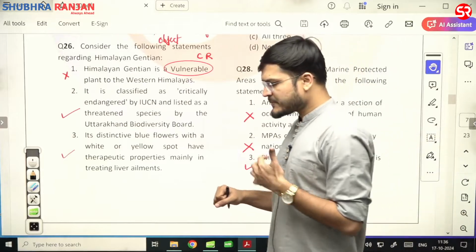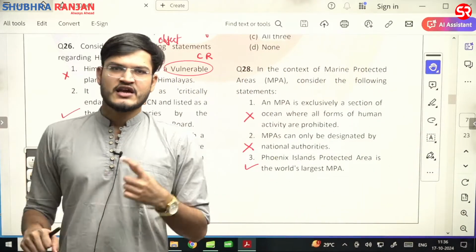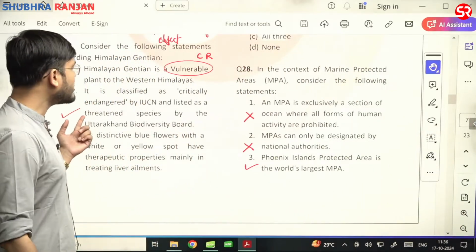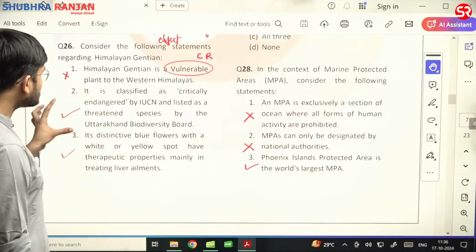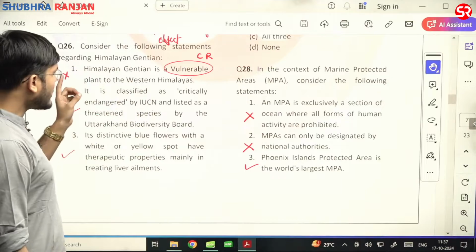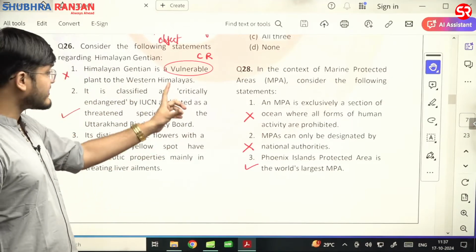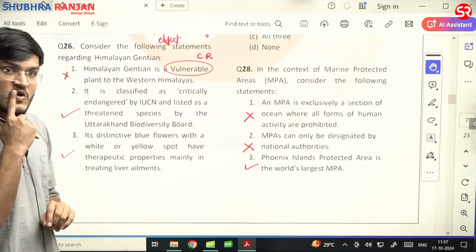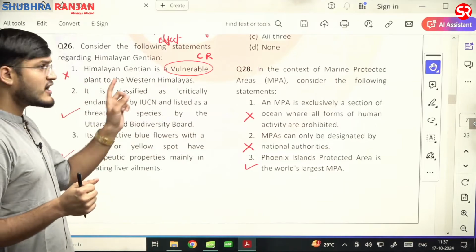Now with respect to question number 26. Here you will see that they are asking about Himalayan gentian. Himalayan gentian is a vulnerable. No, it is critically endangered plant to the Western Himalayas. It is a critically endangered. First statement is wrong. क्योंकि वो critically endangered है, ना कि vulnerable.